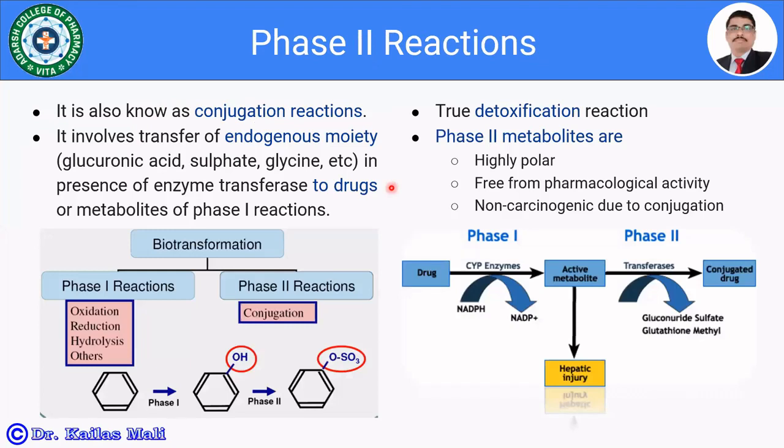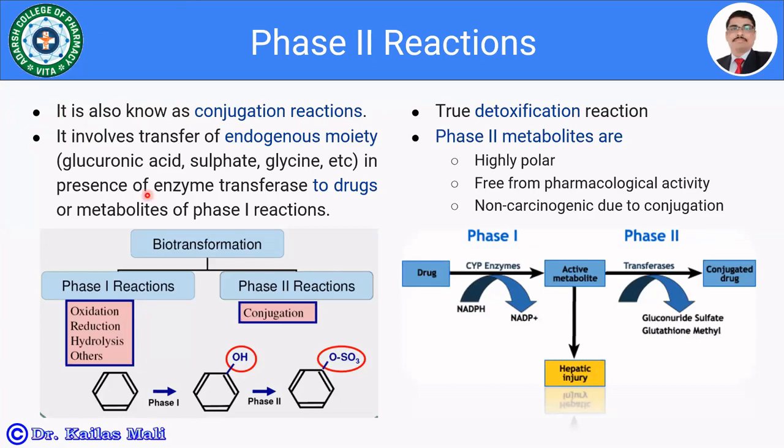So let us move towards the phase 2 reactions. Phase 2 reactions are known as conjugation reactions. Some endogenous material is going to be conjugated with the drug molecule or its metabolites, metabolites from the phase 1 reactions or phase 1 biotransformation.